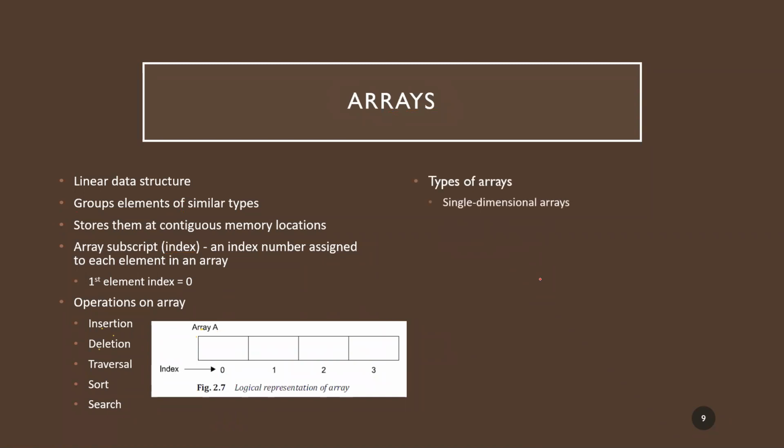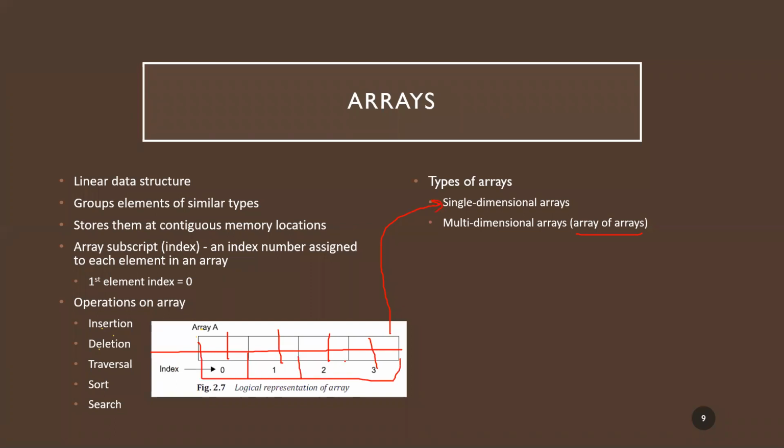What are the different types of arrays? We can have single dimensional arrays and multi-dimensional arrays. Sometimes you specify it as an array of arrays. For example, in this one I am able to store only a single row, but many columns are present. So this is a single dimensional array. Now, if I have another row added to this, then this turns out to be a multi-dimensional array. It is like two single row arrays combined together. That is an array of arrays.